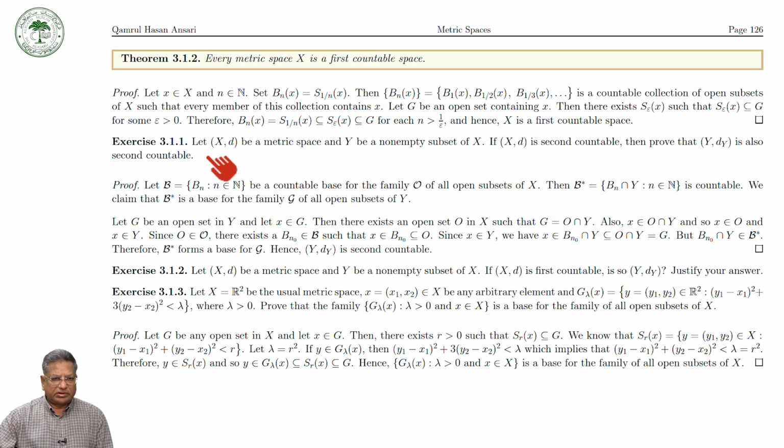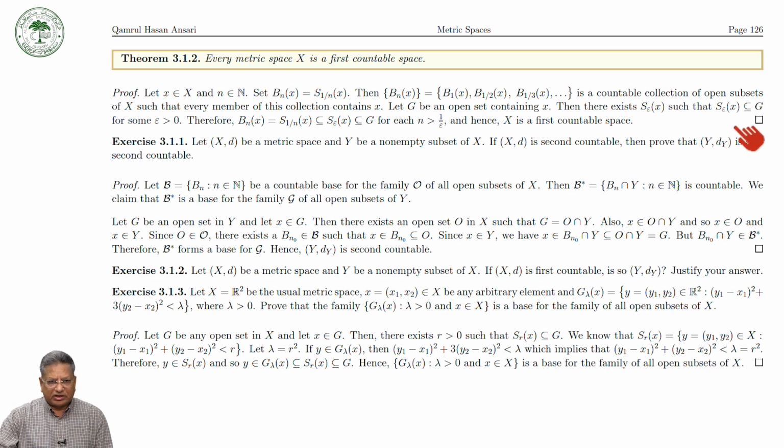In other words, if a metric space is second countable, then a subspace of this second countable space is also second countable. So you have to prove that (Y,dY) has a countable base.